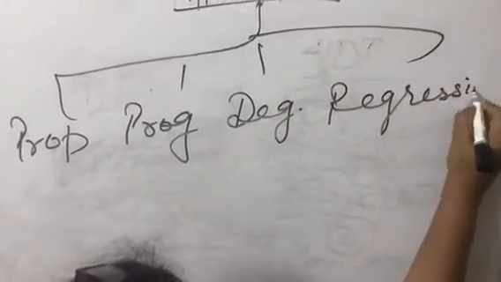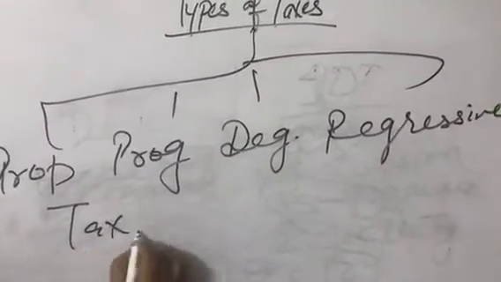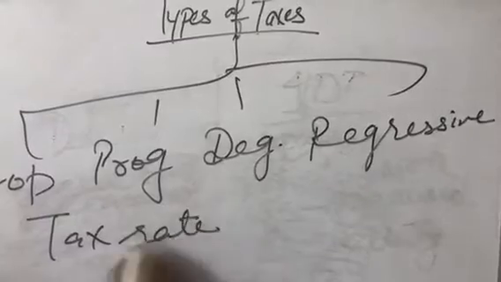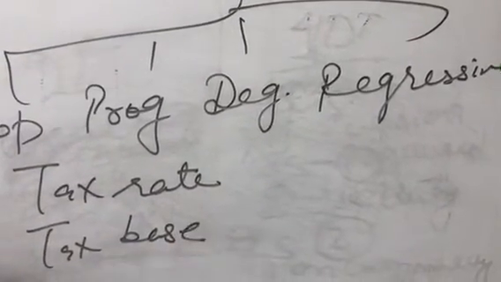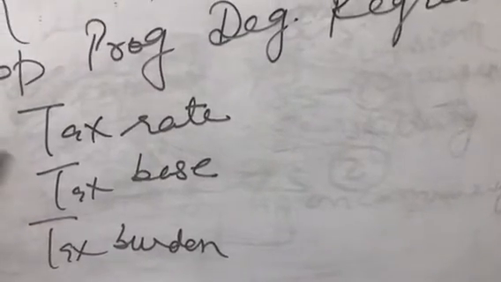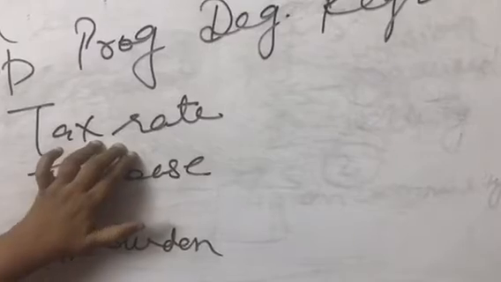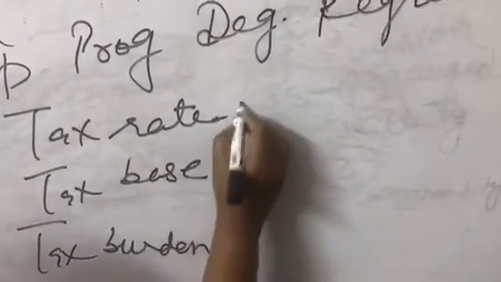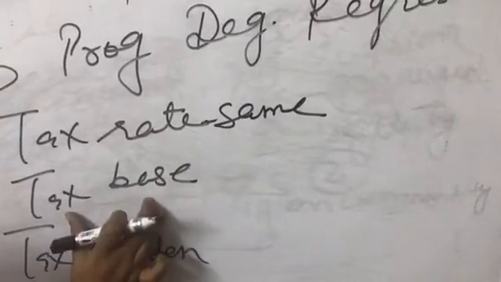To differentiate these 4 types, students, we first need to know the meaning of these 3 terms. What do we mean by tax rate? What is the meaning of tax base? And finally, what is tax burden? To start with, the proportional taxation system. In a proportional taxation system, your tax rate, the rate at which you are going to be taxed, will remain the same, and the tax burden will vary as per your tax base.